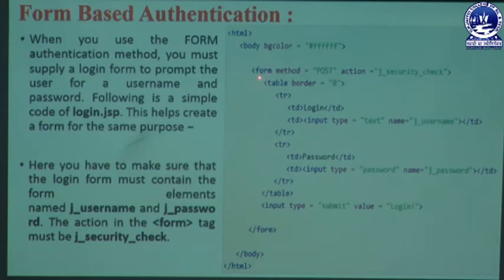Then we are using a tag like a form tag. In that form tag we have an attribute like method. In that form the method must be used as post. Post is known as a parameter. Instead of post you can also write get, but here we are using post. Post means we are forwarding some data which is used in that form.